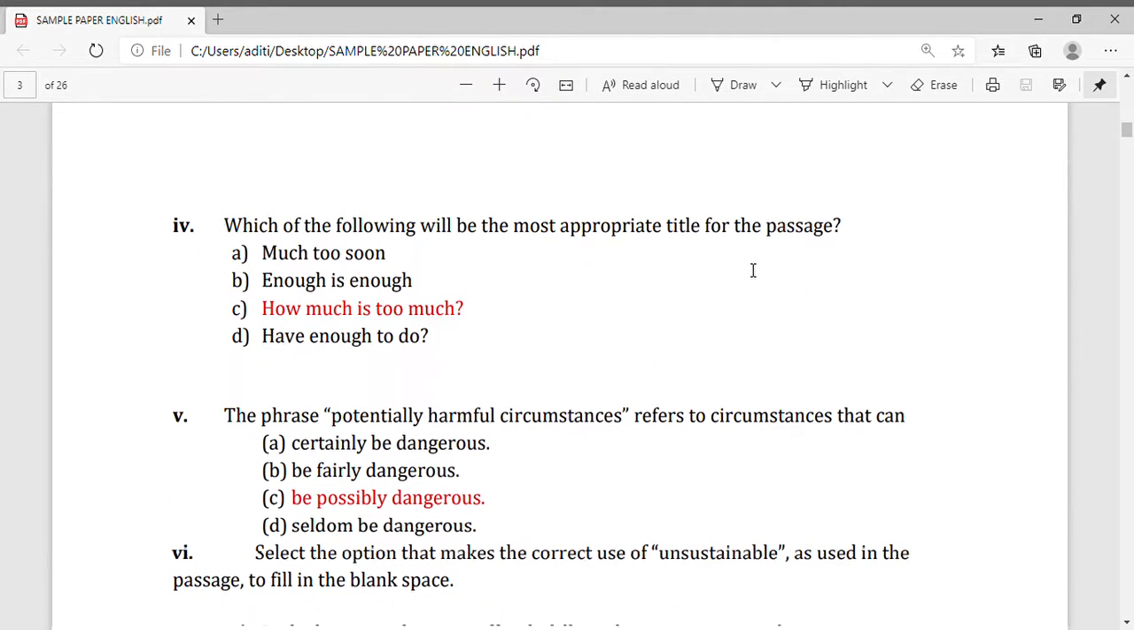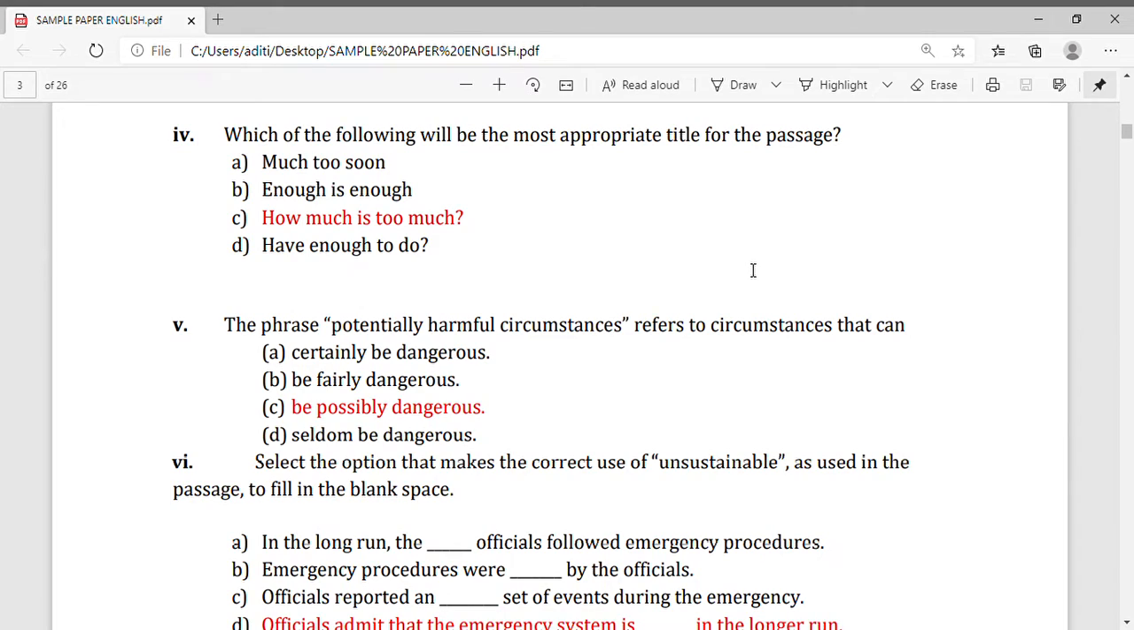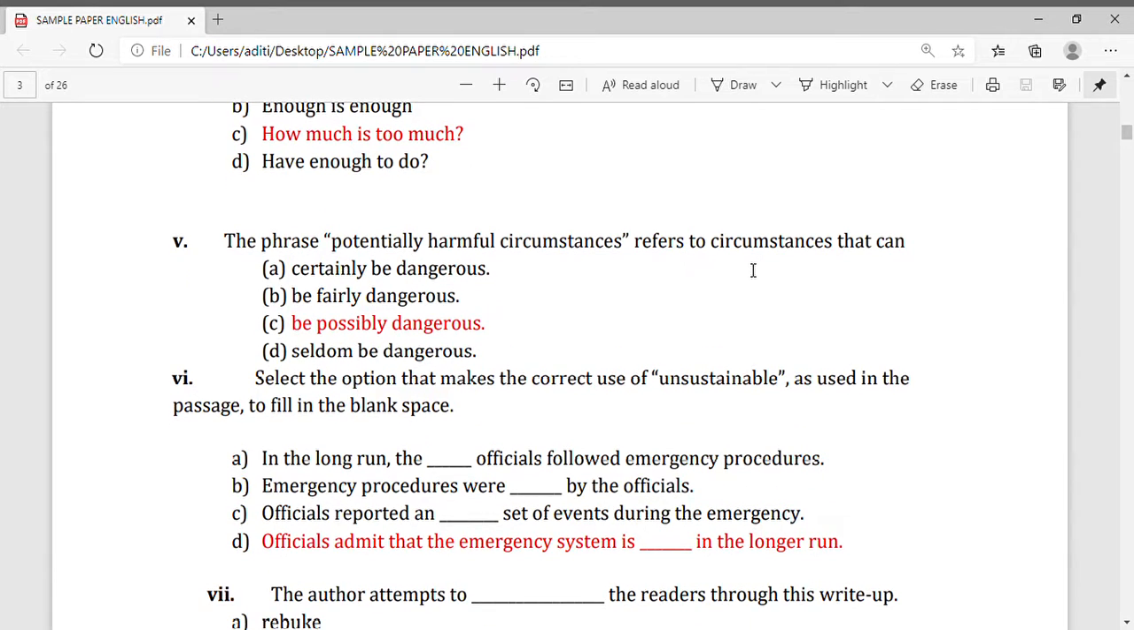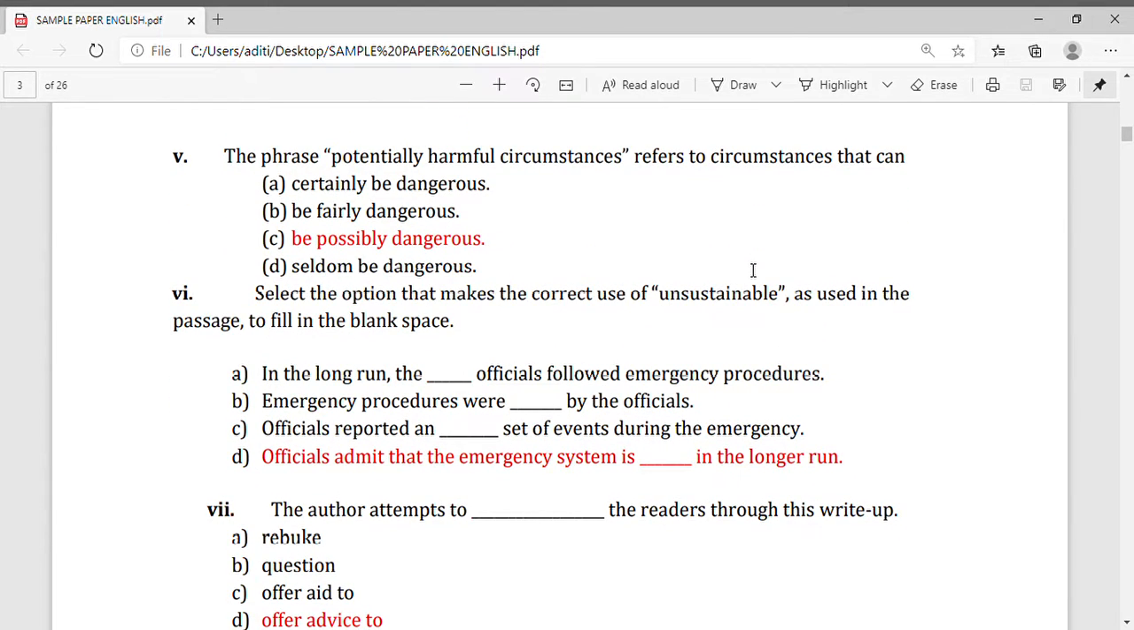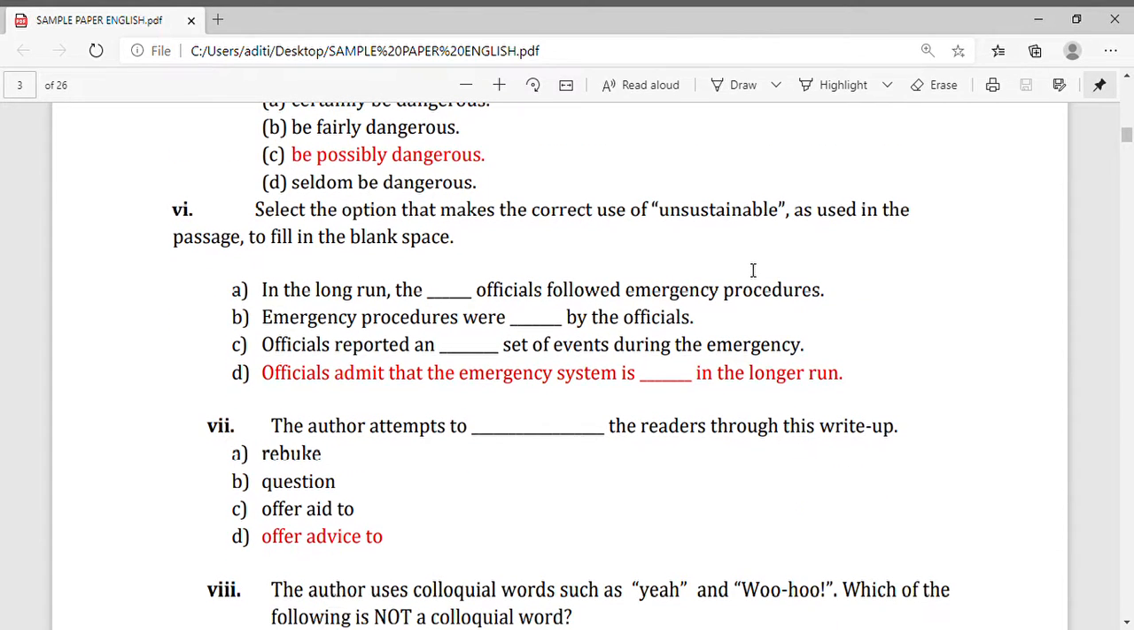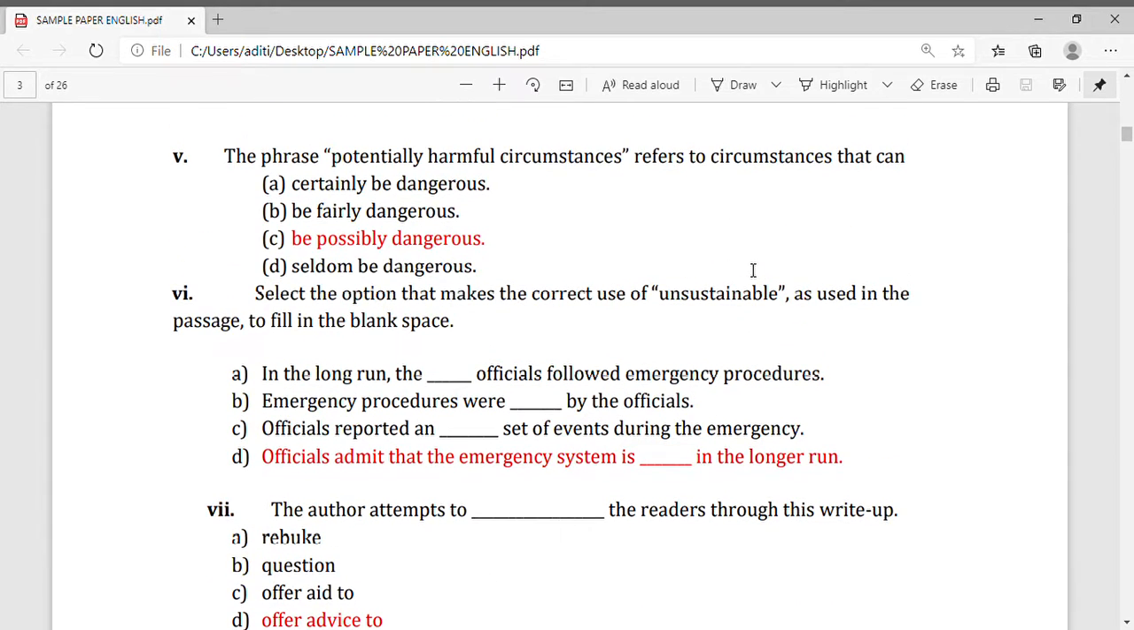Okay. Now question number 4. Which of the following will be the most appropriate title for the passage? Okay. Now the answer is here. How much is too much? Now option C is the correct answer. Now question number 5. The phrase potentially harmful circumstances refers to circumstances that can. So you can see the options here. What is the correct answer? The correct answer is C. Be possibly dangerous is the correct answer.